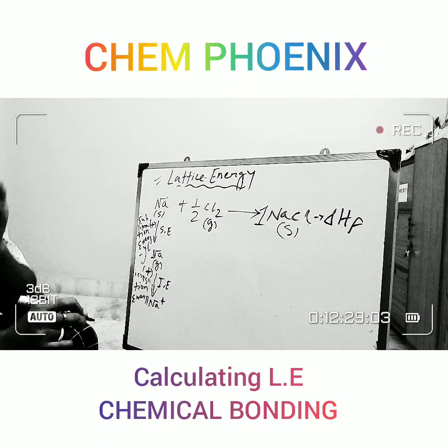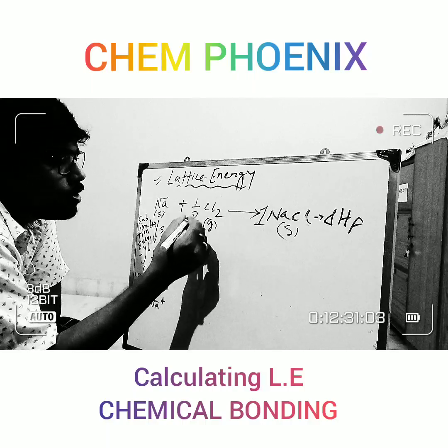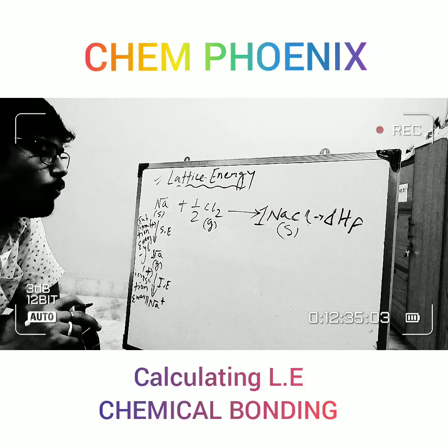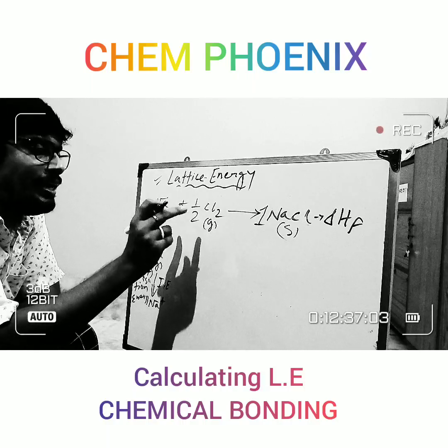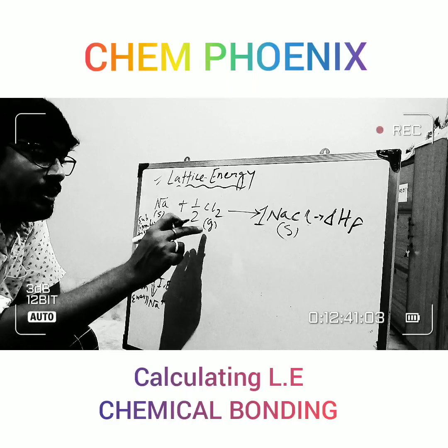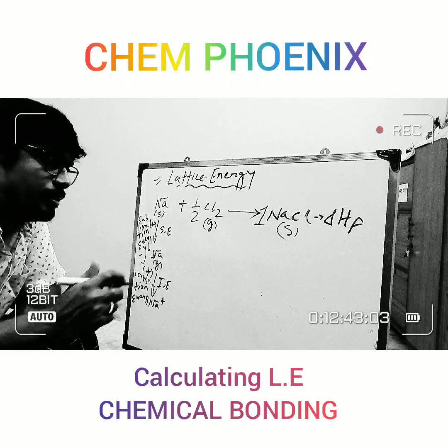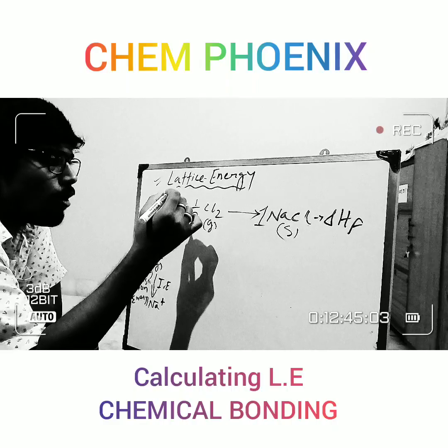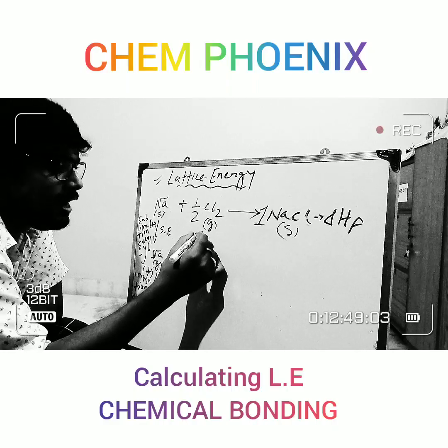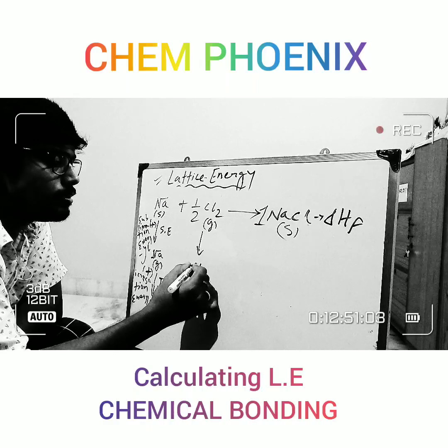Now chlorine, which is in the gaseous state, right? So we don't need to provide any sublimation energy to it. It is already in the gaseous form. Fine. So from Cl2 we have to convert it into Cl, right?